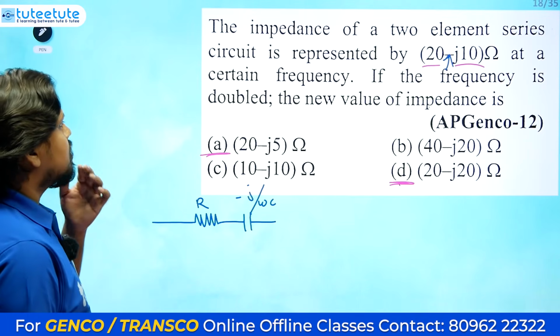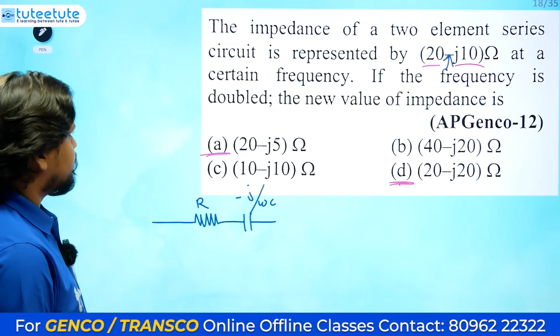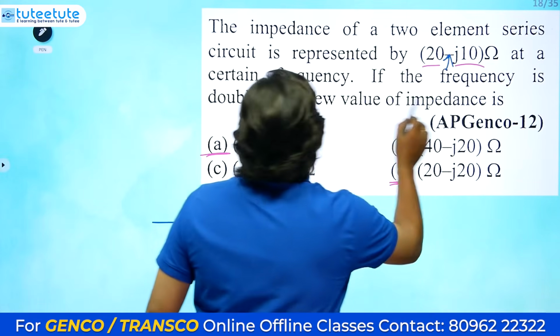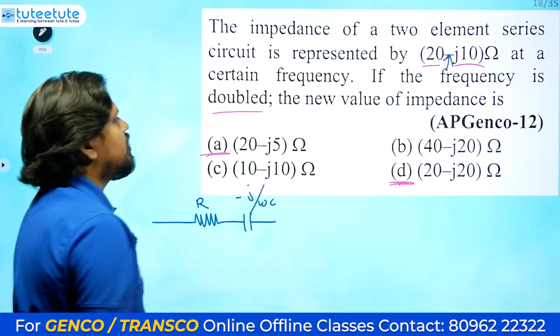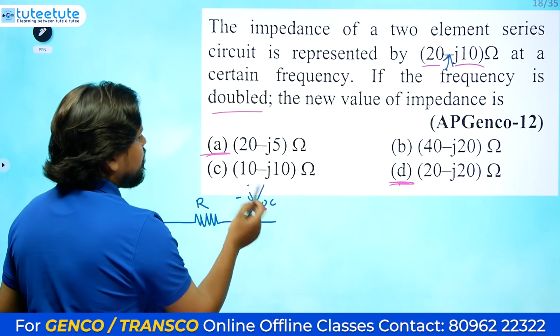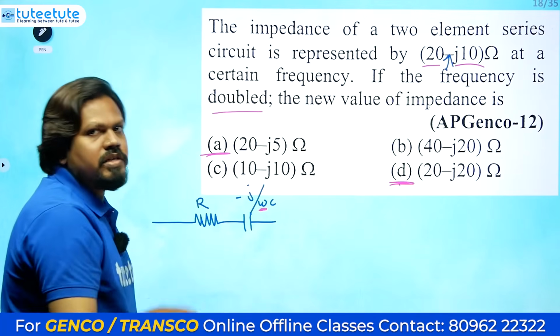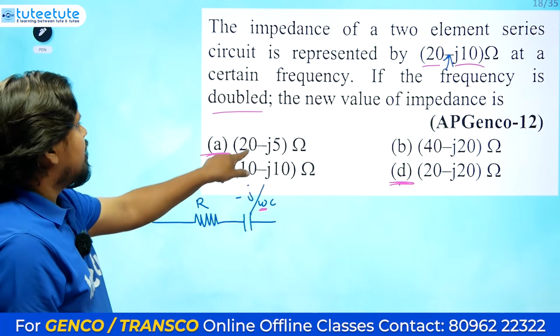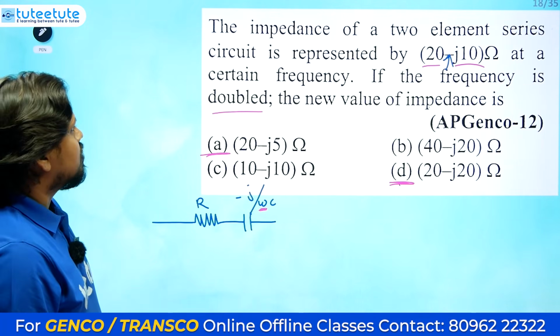Now what they are asking: frequency is doubled. Frequency doubling means the entire reactance will decrease, so the value will be minus j5.